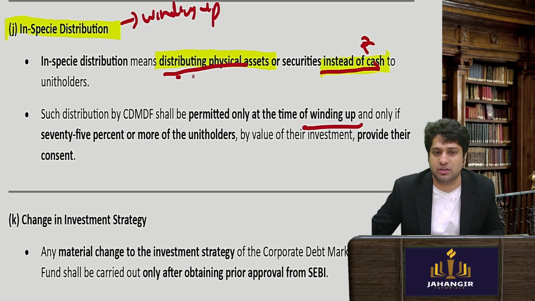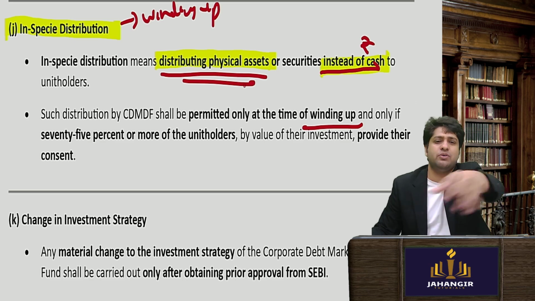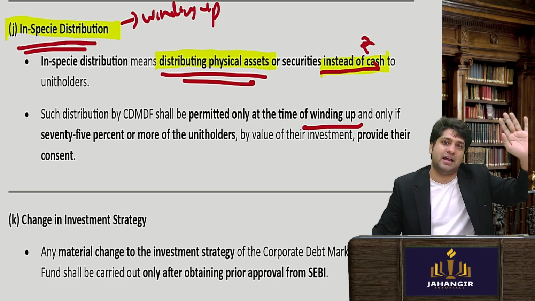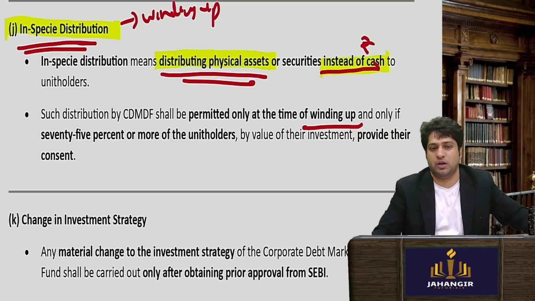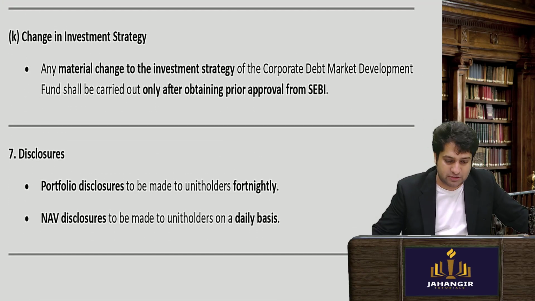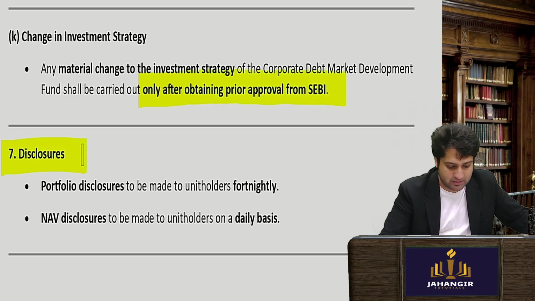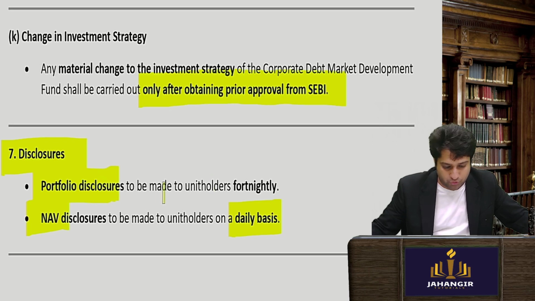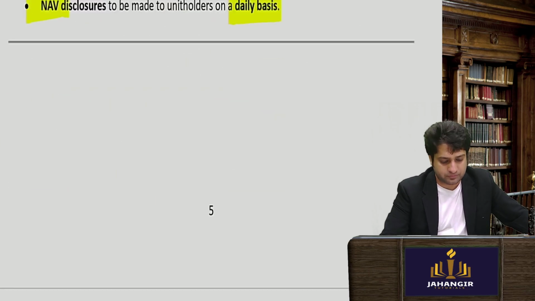You distribute the physical asset. If, let's say, there are some laptops, they will say you take the asset and go away. In specie distribution can be made at the time of winding up, subject to approval of SEBI and SEBI guidelines. If there is a change in investment strategy, it can be done only after approval of SEBI, and disclosure should be made. NAV should be disclosed on a daily basis, portfolio disclosure should be done, etc.